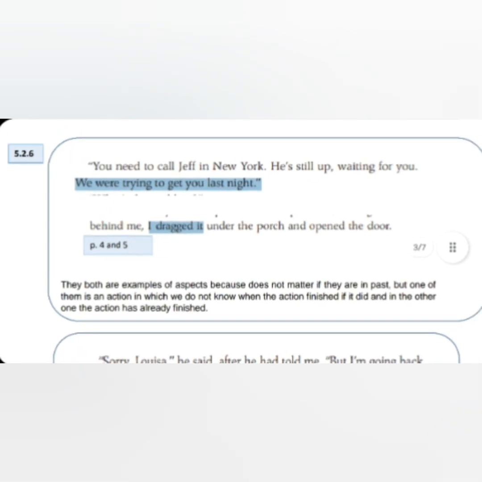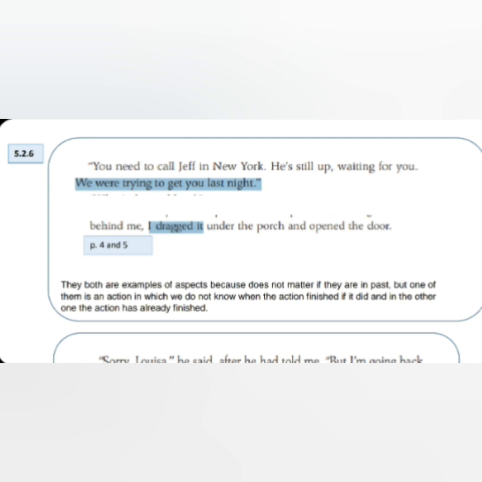In the next one, there are also two sentences as examples, but in this case they are examples of aspect, because if we notice, the sentences are both in past. But the difference is that in the first one, "we were trying to get you last night," we do not know when the action finished or if the action finished.